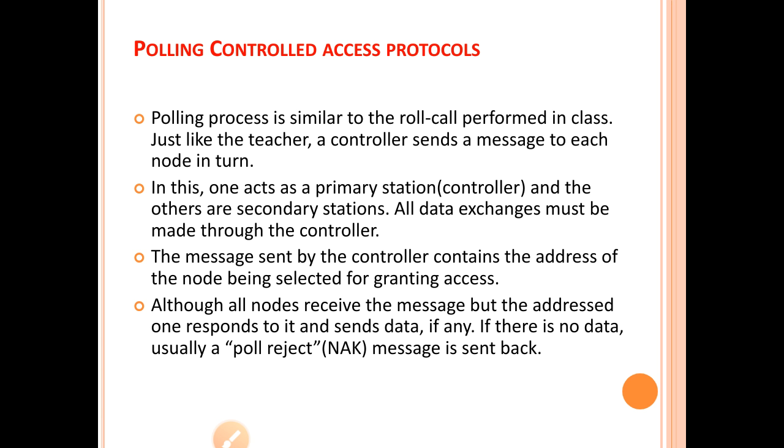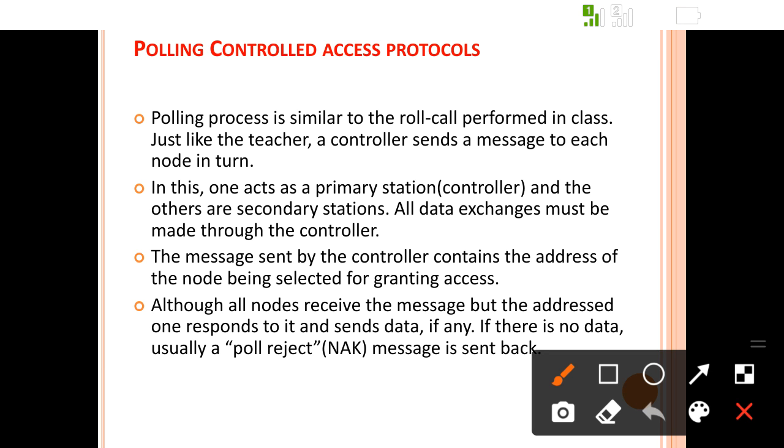After that, the next controlled access protocol is the polling controlled access protocol. The polling process is similar to the roll call in a class. Just like a teacher, the controller sends a message to each node in turn. In this, one acts as the primary station and the others are secondary stations. All data exchange must be made through the controller.